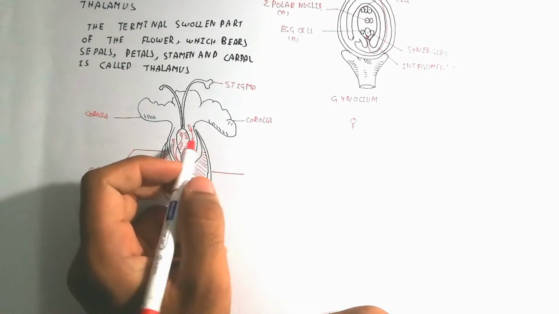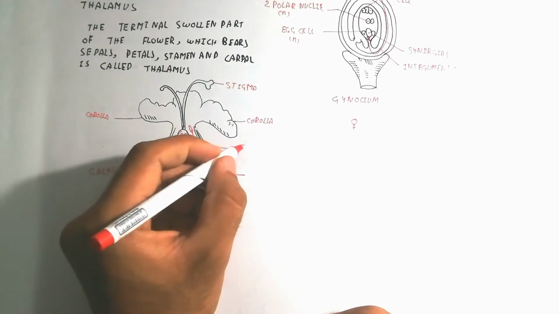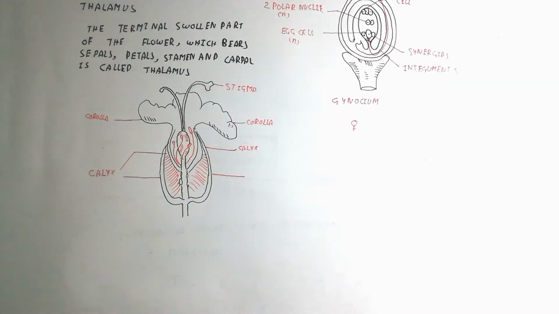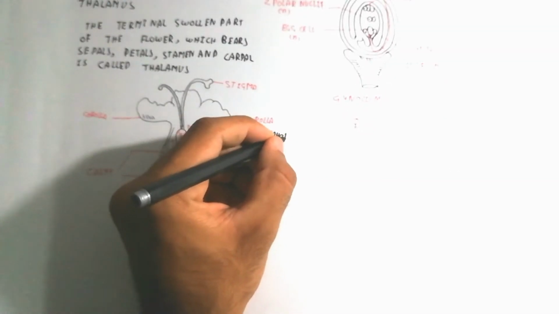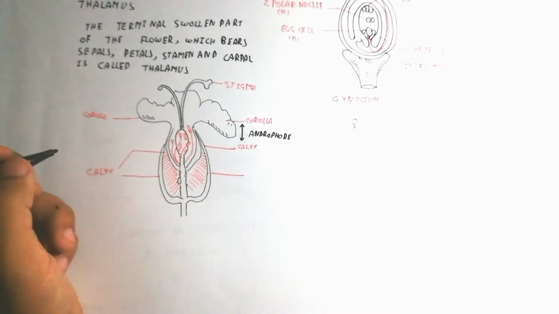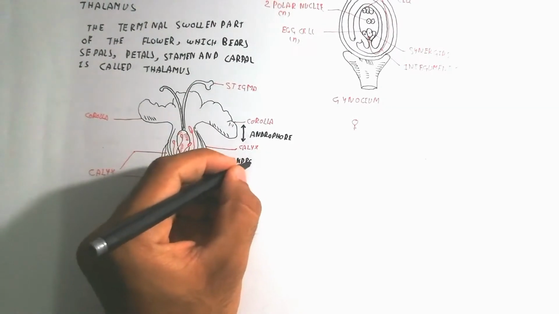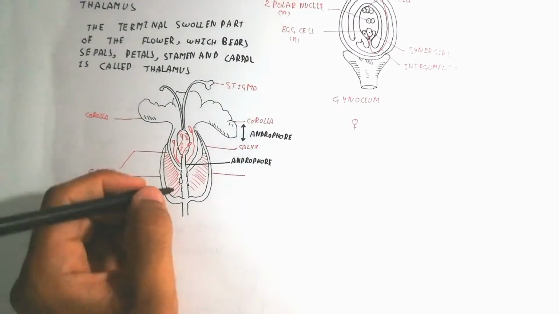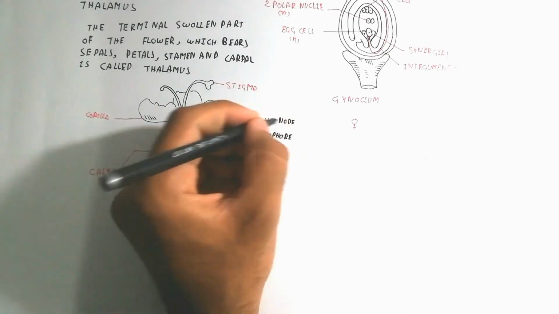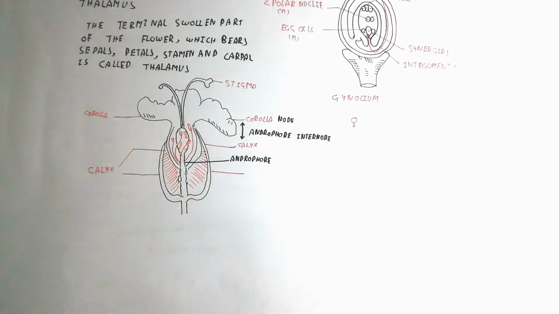There is a distance there. So now we will talk about it from here. There is the anthophore, which lies between the corolla and calyx. The androphore means the distance between the corolla and the stamen.